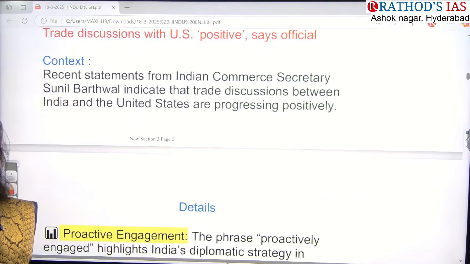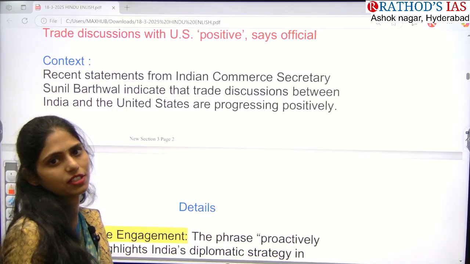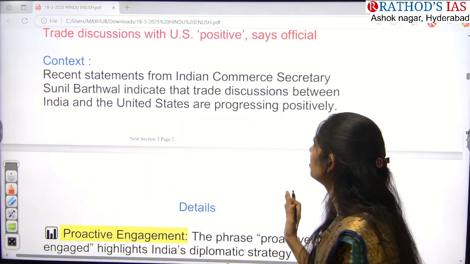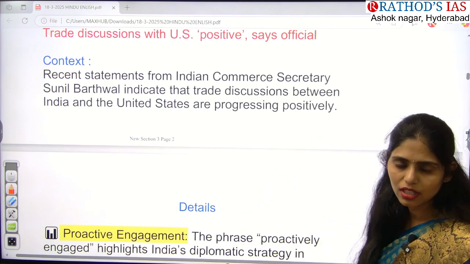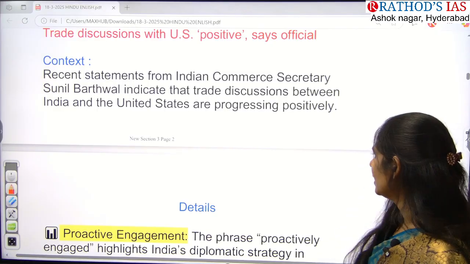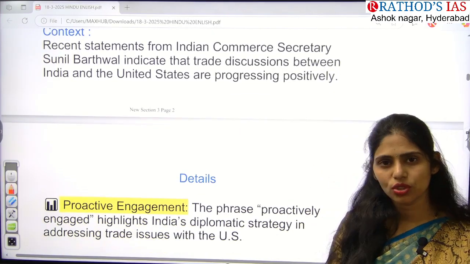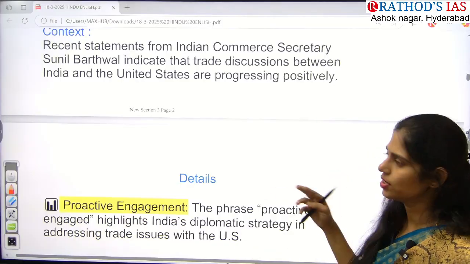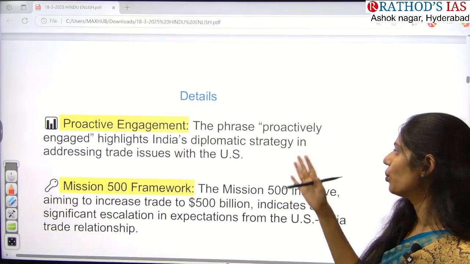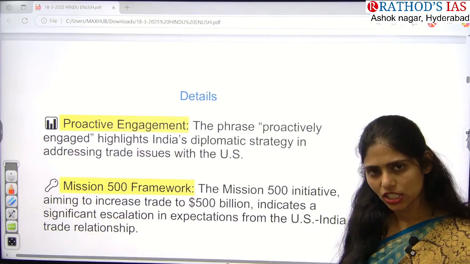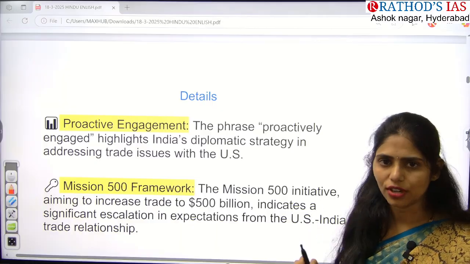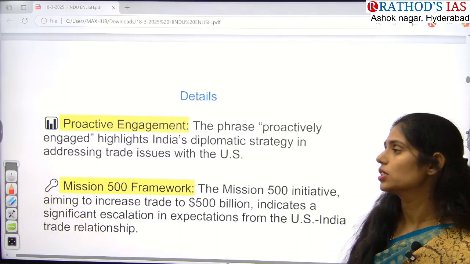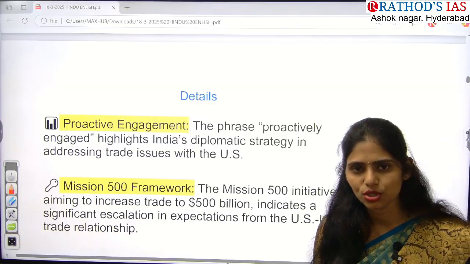Recent statements were given by the Indian Commerce Secretary. Secretary is nothing but an IAS officer, right? He is secretary of Indian Commerce, and he said that yes, we had trade discussions between India and US, and these trade discussions are going positively. Here they said that we are proactively engaging in the discussions. That means India is having a diplomatic strategy, and that strategy is focusing on how to deal with these trade issues with US.